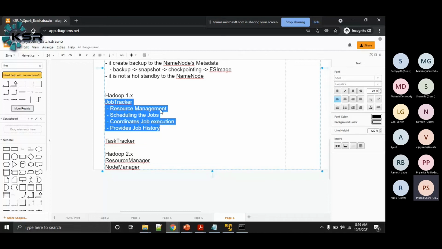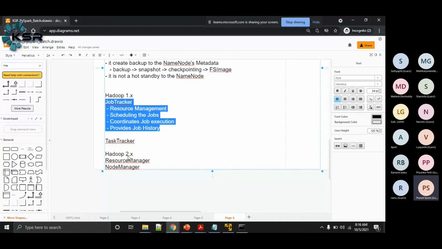But for that, there is not enough memory in the RAM. So at that time, what happens? Either the things will slow down, or the things may fail, or the things may time out, right? So it's not good to have a heavy process in any framework. So that is what they have corrected in Hadoop 2.x.